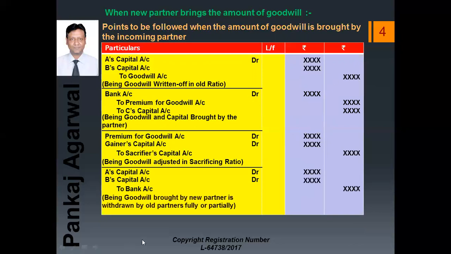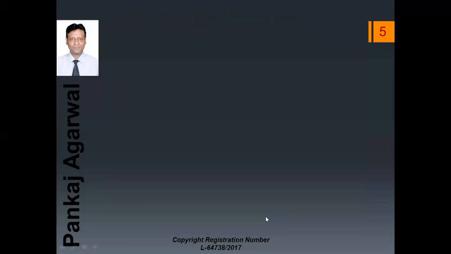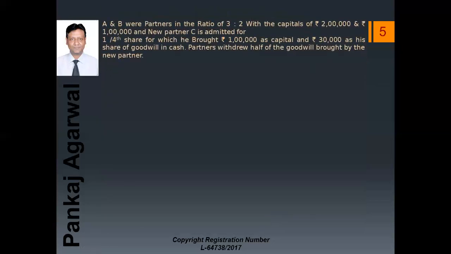So the narration will be: being goodwill brought by the new partner is withdrawn by old partners fully or partially. So let us now understand this all by an example. A and B were partners in the ratio of 3:2 with the capitals of rupees 2 lakh and rupees 1 lakh, and new partner C is admitted for 1/4 share, for which he brought 1 lakh as capital and 30,000 as his share of goodwill in cash.